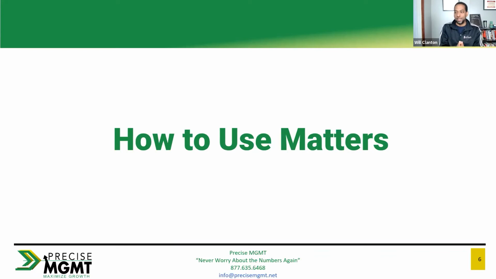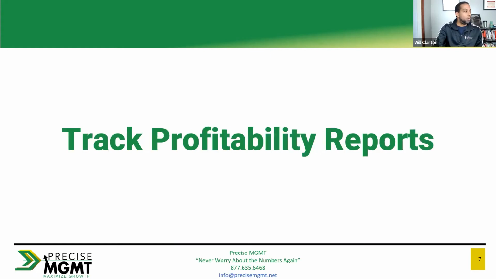Let's just say that Sylvia is one of my clients, but Sylvia has two matters with me. Sylvia has two lawsuits that she's doing. Well, I don't just want to know overall how much money I'm making off Sylvia. I want to know, based upon each matter, are those individual matters profitable or not? And the way that I do that is I use projects or sub-customers as matters.